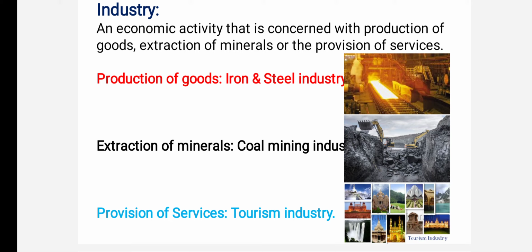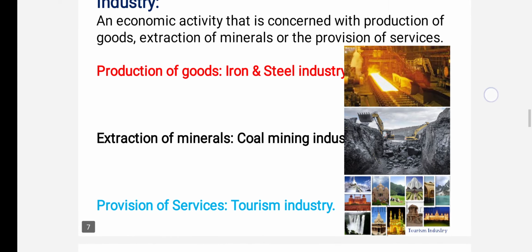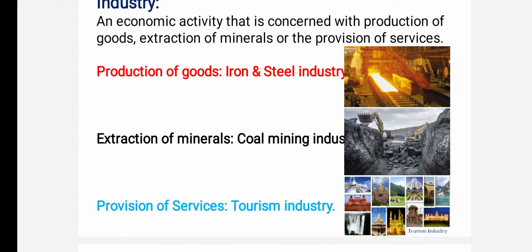See here the examples I have given. For production of goods, iron and steel industry. You can produce iron and steel from the iron ore. Second one, extraction of minerals. Sometimes we can extract the minerals from the surface of the earth. That comes under extraction of minerals, for example, the coal mining industry. And the next one, provision of services. Sometimes we provide services, like the tourism industry. The tourism industry is also an example of an industry, but here we provide the services. Do you understand now? Yeah.